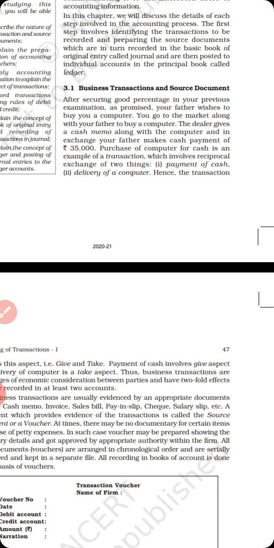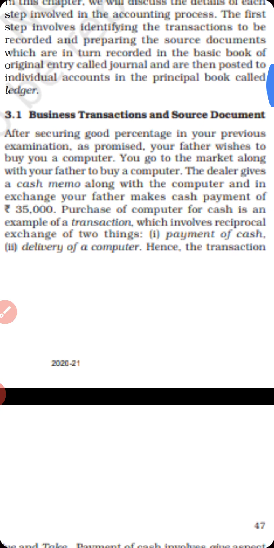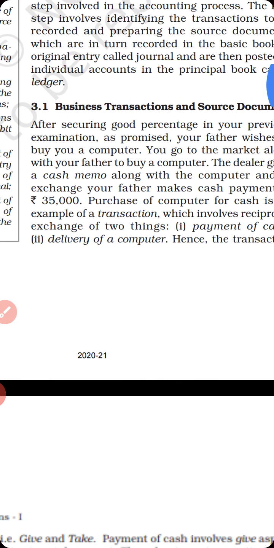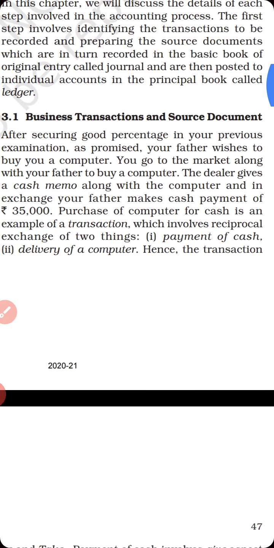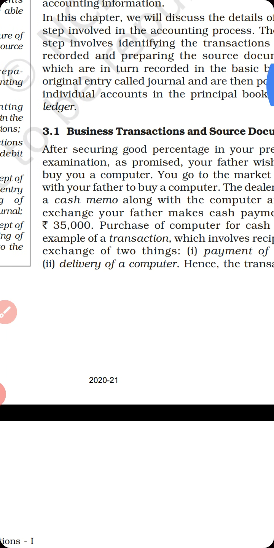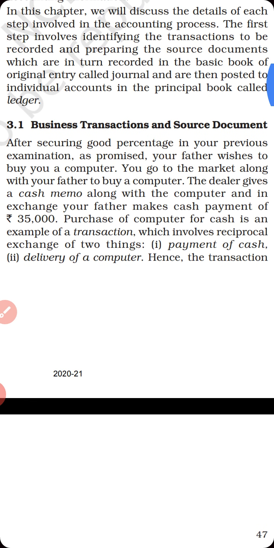And you can say how many sources of documents of evidence of transaction are there. In this book, a very simple example is given for understanding the source of document. One example: you go to market along with your father to buy a computer.